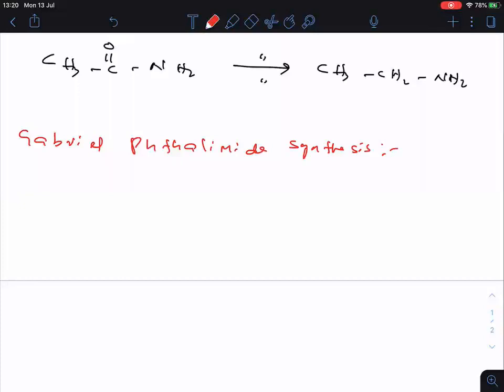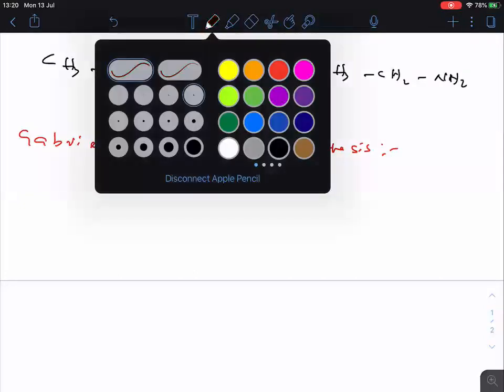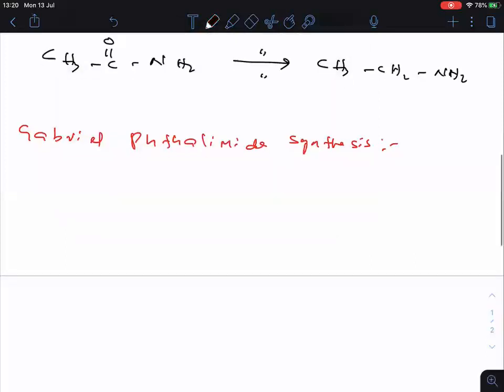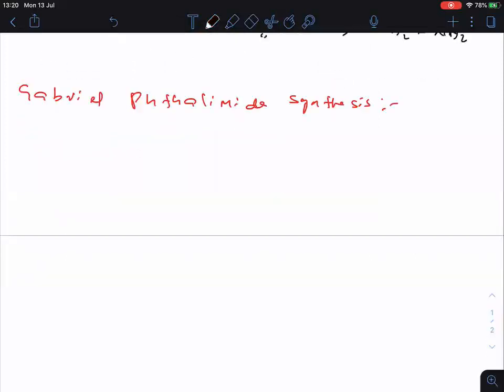Gabriel is the scientist who proposed this preparation method. Phthalimide, I don't know whether you remember or not. In the last lesson, I explained phthalimide to you.